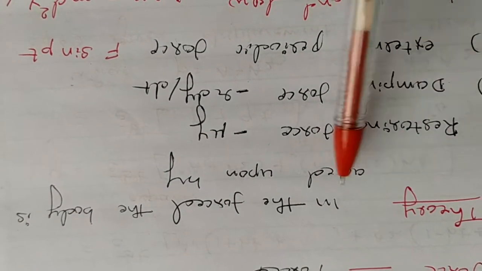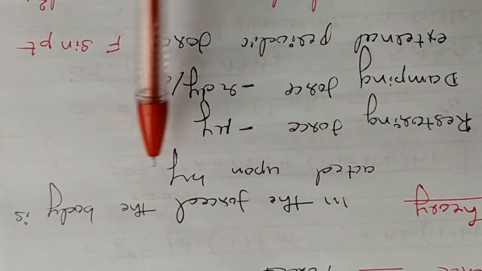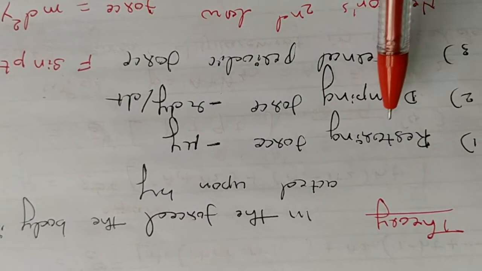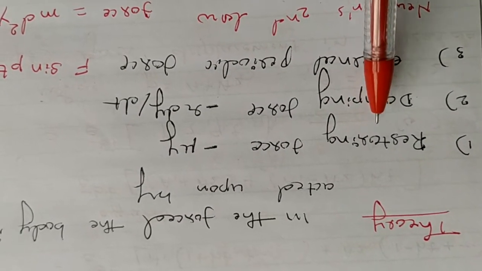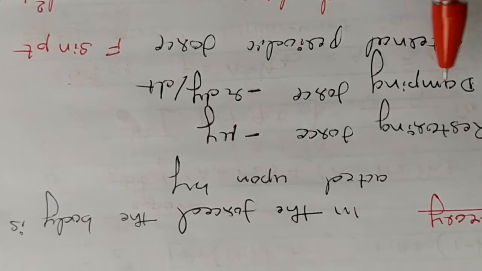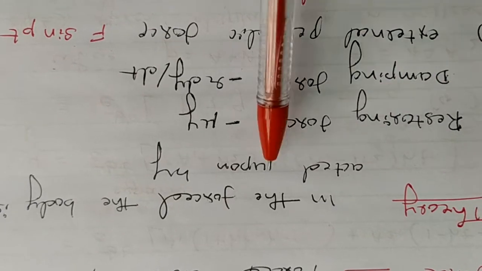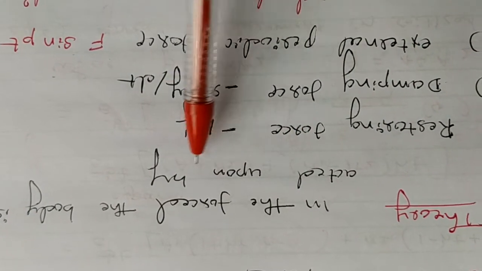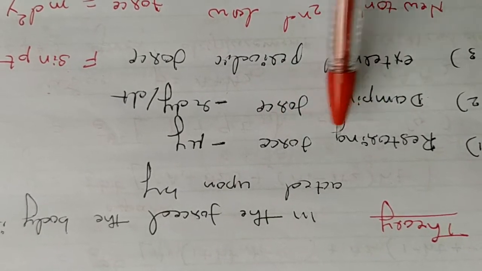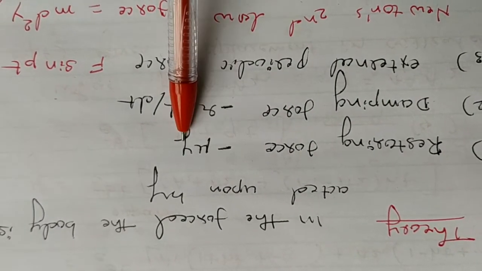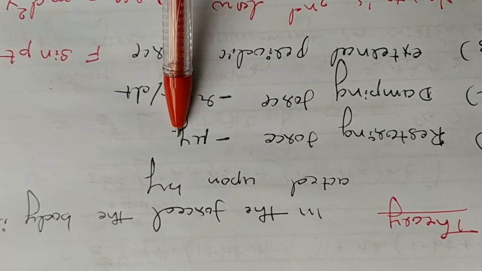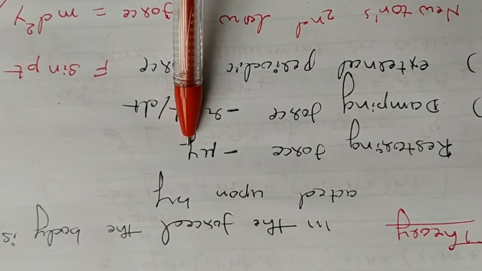In case of forced vibration, the vibrating body is acted upon by three forces. In case of damped vibration, only two forces were there. One more force is there now, the external periodic force. One by one we will consider them. Number one, as usual, the restoring force. It must be there. The restoring force is proportional to displacement and acts in the opposite direction, with proportionality constant mu: minus mu y. This we already considered in damped vibration also.